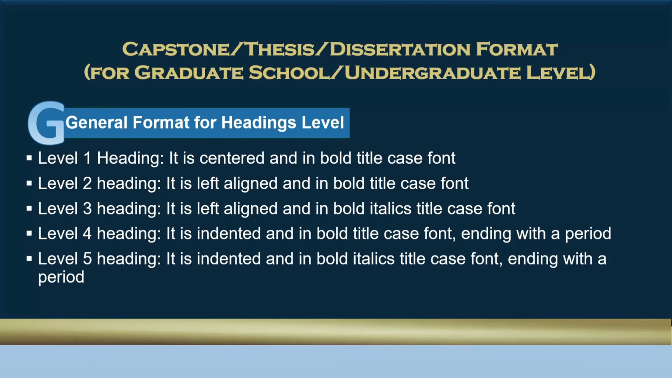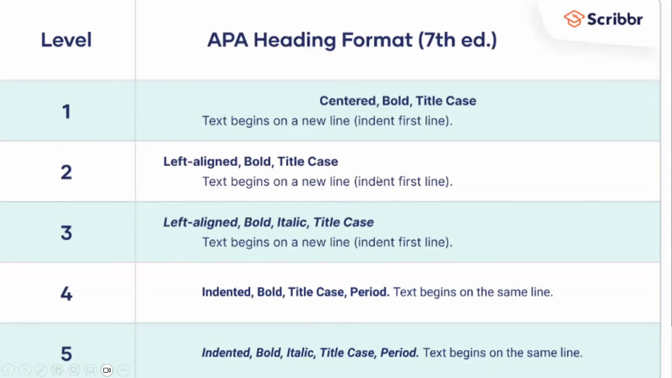This is very essential for us to easily understand the flow of your argument as well as the content of your work. There are 5 levels, but let me just show this screenshot from Scriber. This is also following the APA format. Level 1, centered, bold, title case, and then the text begins on a new line, which is, of course, indented. Level 2 heading, left align, bold, title case, and then text begins on a new line with indent as well. Third level heading, left align, bold, italic, title case, and we begin the text on a new line, just like on the second level heading.